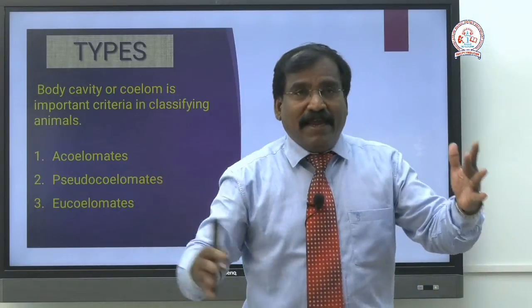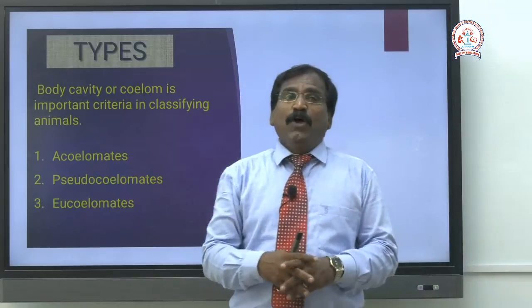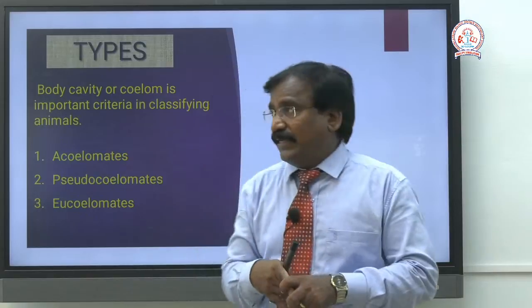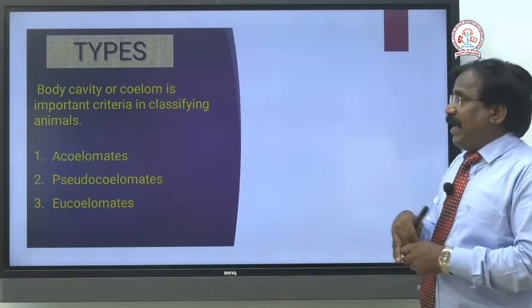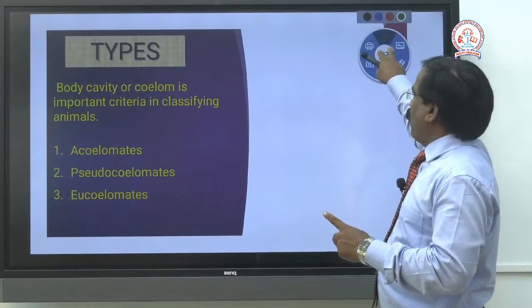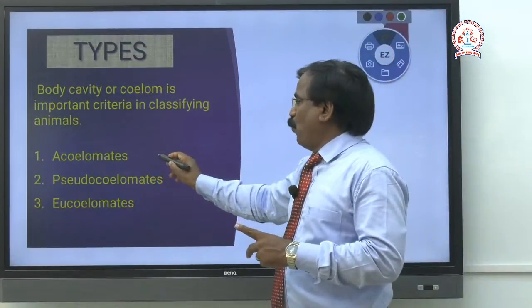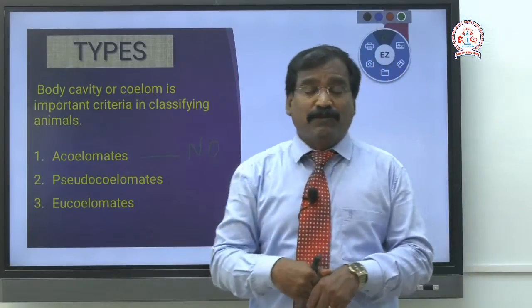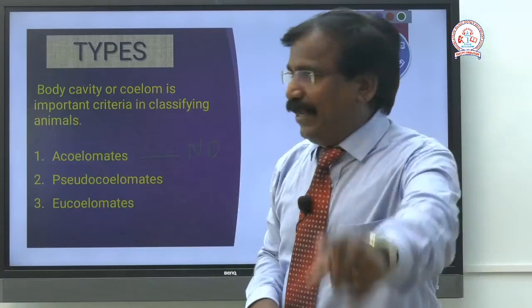What are they? Acoelomate, pseudocoelomate, and eucoelomate. I said already, A always means no. No body cavity: those organisms come under the group acoelomate.